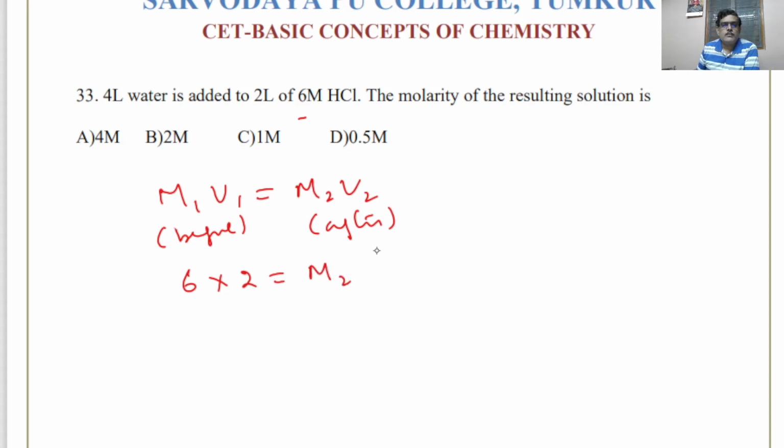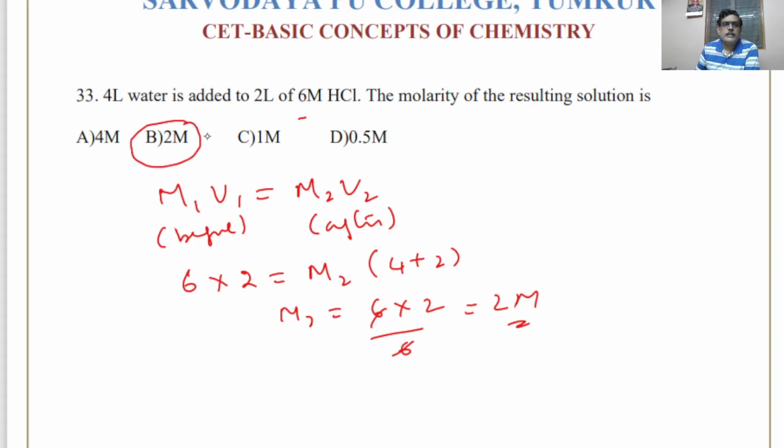Now the total volume you have to consider, 4 plus 2, that is 6 liter. So M2 will be 6 into 2 divided by 6, so that cancels, it will be 2 molar. So the resulting solution will have the molarity 2 molar. See, for dilution type of problems, adding solvent to the given solution, you can use this formula M1 V1 equals M2 V2.